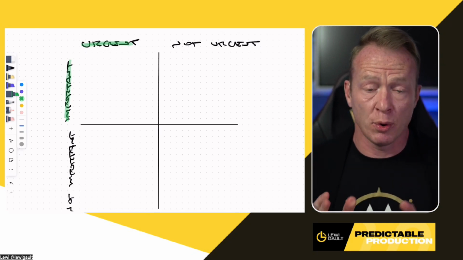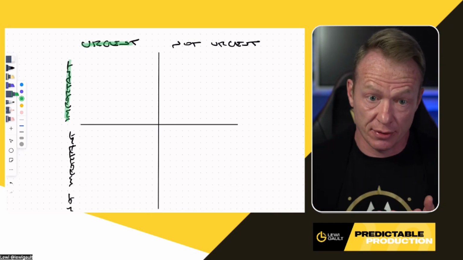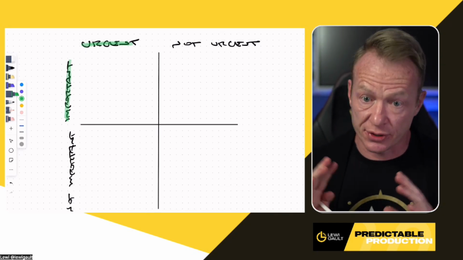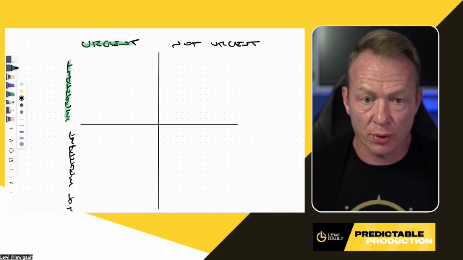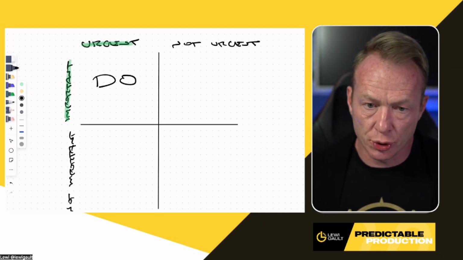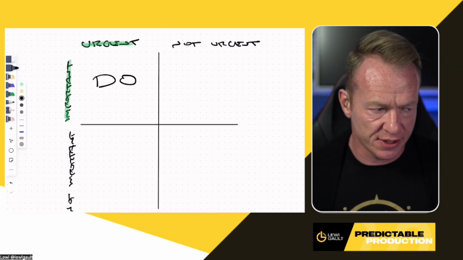So these are important tasks that have to get done for the business and they're urgent. They need to get done now. The time crunch is on it. If we don't do these, fires are going to start, things are going to blow up, and it's going to be crazy. So this box right here is a very important box, urgent and important. These are the tasks that we are going to do. Now you'll see when we get to the prompts, you'll see why this context is important for you to know.